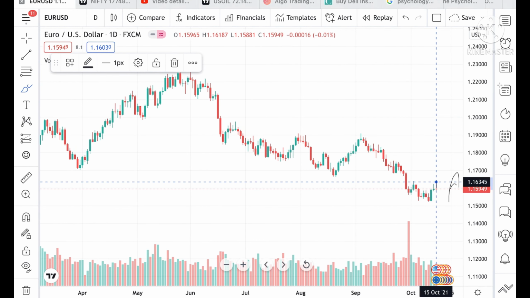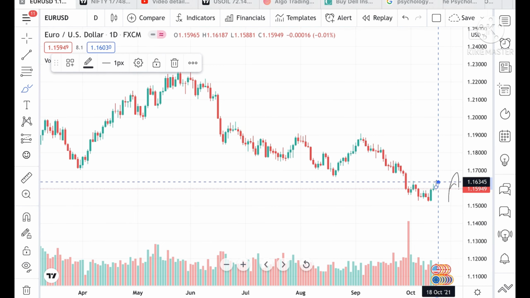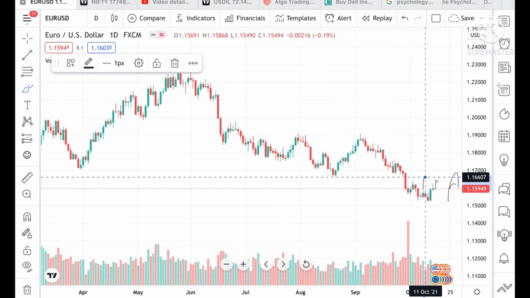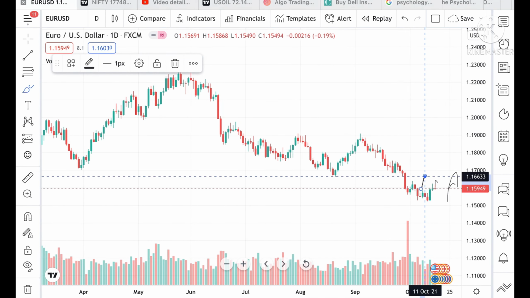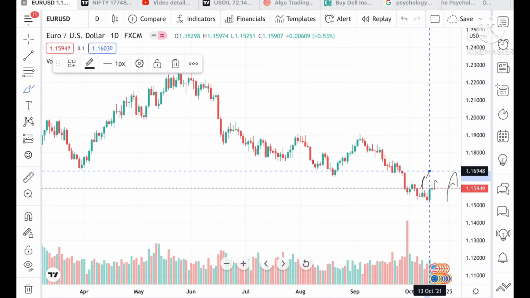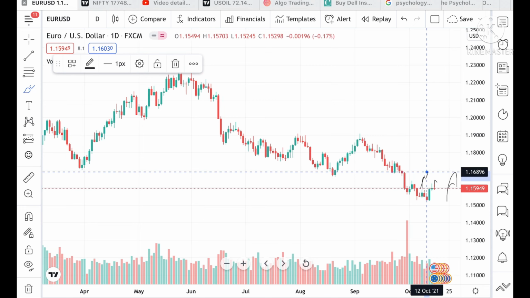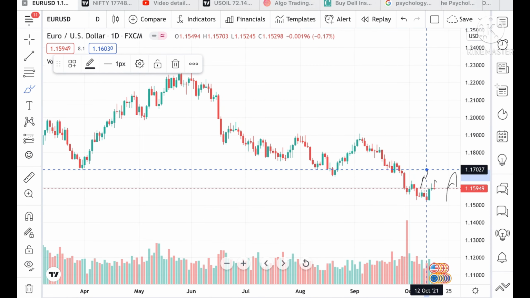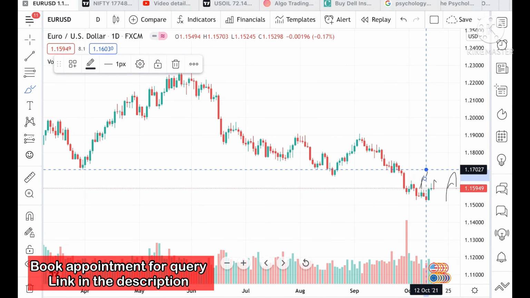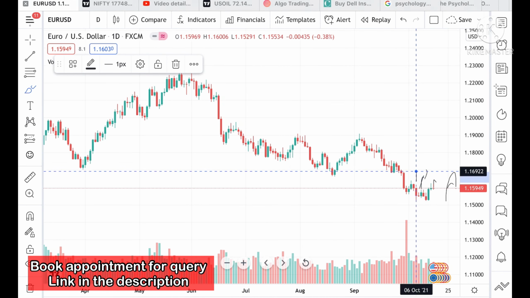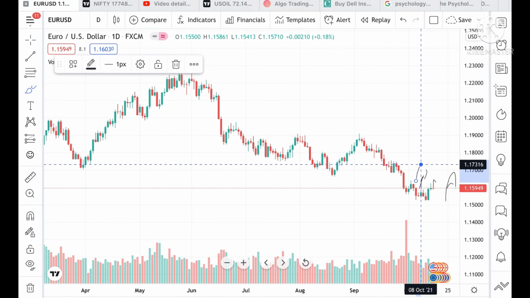If the price goes more above this level, then we can see it can go and touch a level of 1.16345. From there, if it sustains above this level, it can go and touch a level of 1.16633, and if the price goes more above this level, it can touch 1.16870, and from there, if it goes above this level, it can touch 1.17027. If the price sustains above this level, then we can see it can go and touch a level of